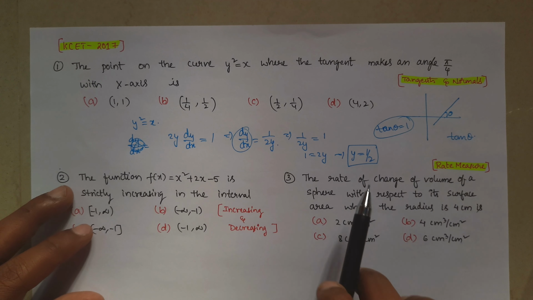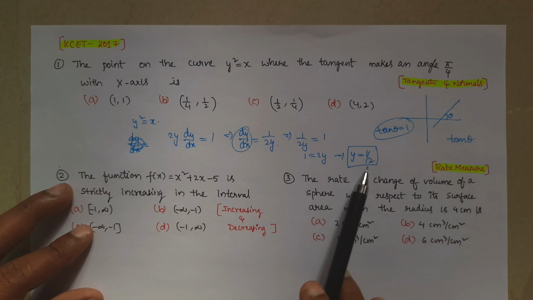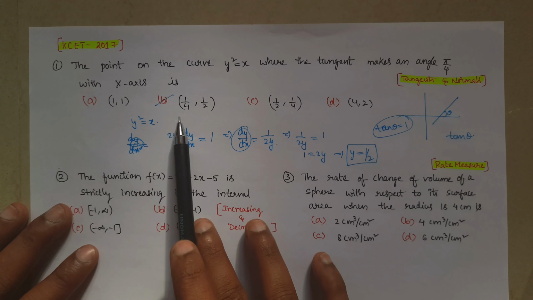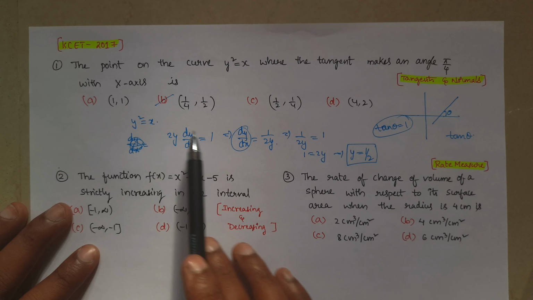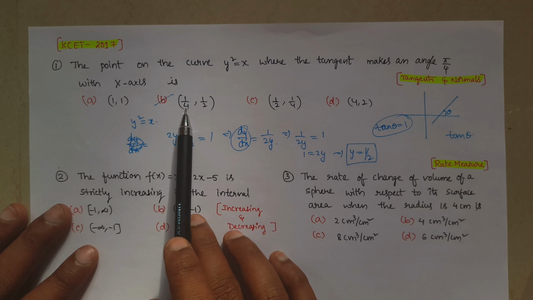So one of the points we got is y equal to 1 by 2, as they asked for the point. So y value is 1 by 2. In the options, this is the only one having y equal to 1 by 2. But how to get the x value? You substitute y equal to 1 by 2 here. It is y square, so 1 by 2 whole square, x equals 1 by 4. So here you will get this point.